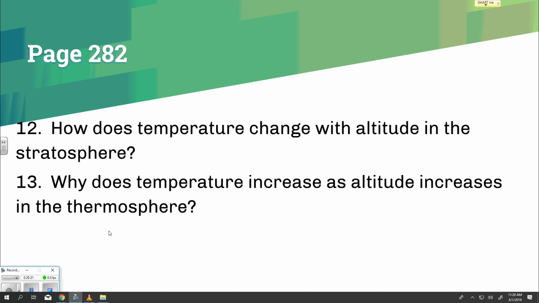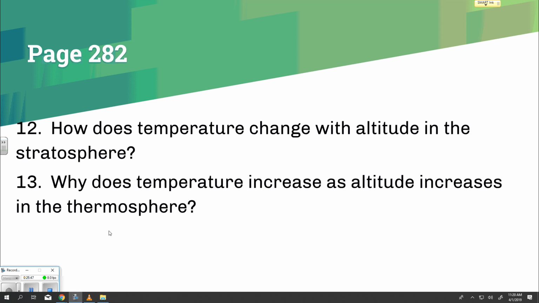The mesosphere reaches from about 50 kilometers above Earth's surface to about 80 kilometers above Earth's surface. Within the mesosphere, temperature again decreases as altitude increases. The upper mesosphere has a temperature of about negative 90 degrees Celsius.